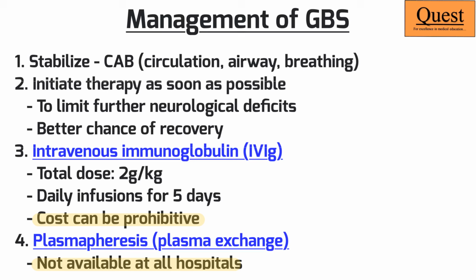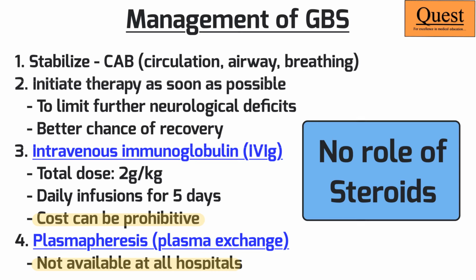It is important to remember that even if this is an autoimmune process, none of our trials support the use of glucocorticoids. In fact, in a patient who tends to have autonomic dysfunction, use of steroids might only complicate the matters. So it's best to not use steroids in a patient of GBS.